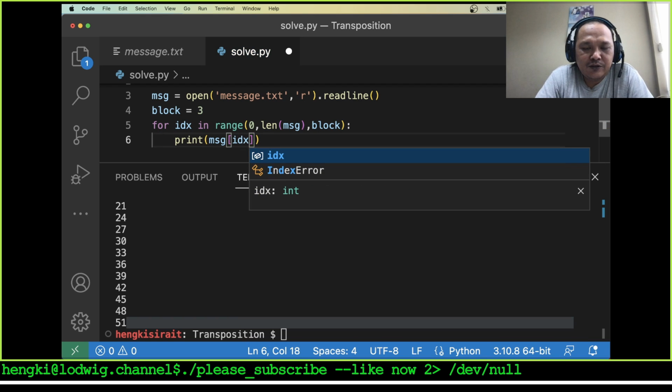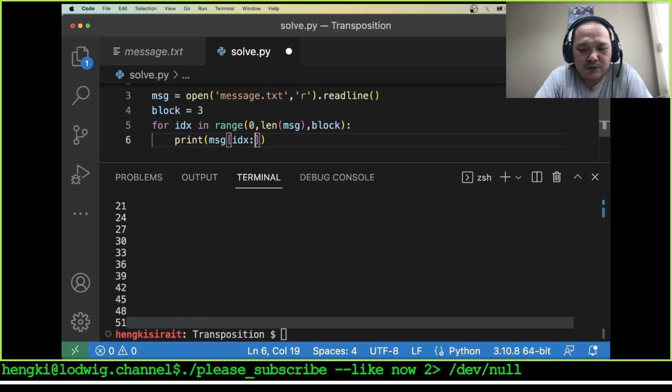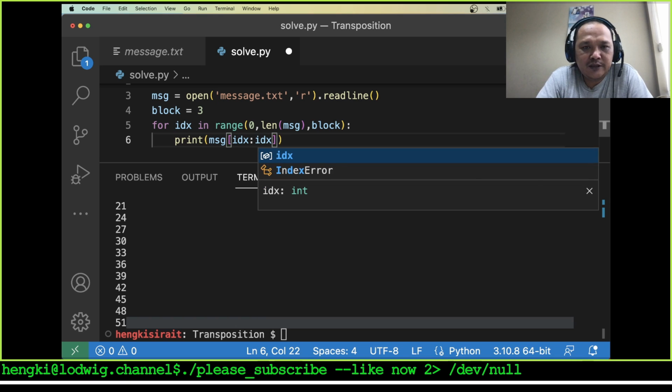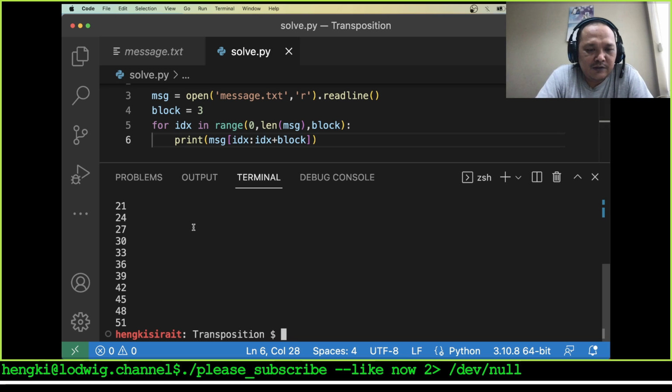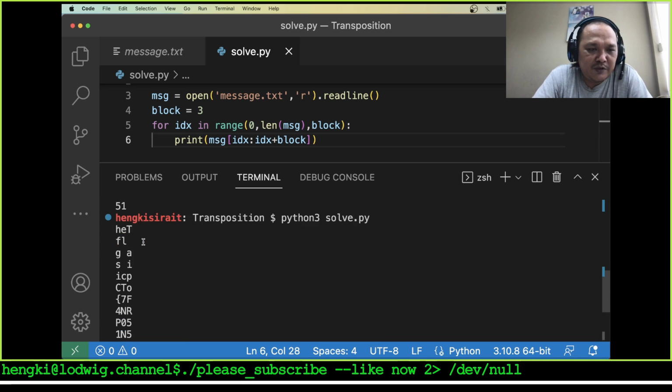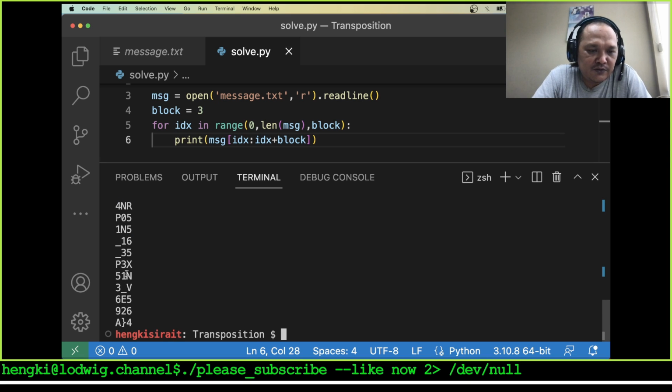The message from idx to idx plus the block. And this is the flag message. This is the message. It's got scrambled every 3 letters here.